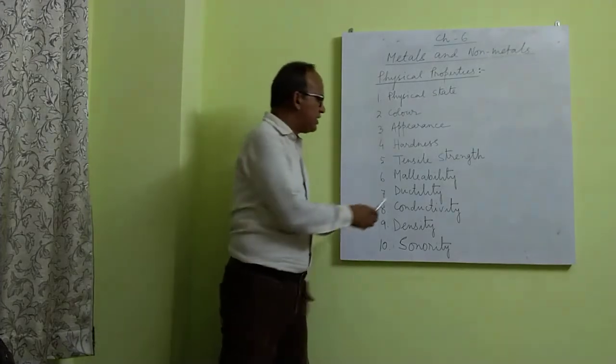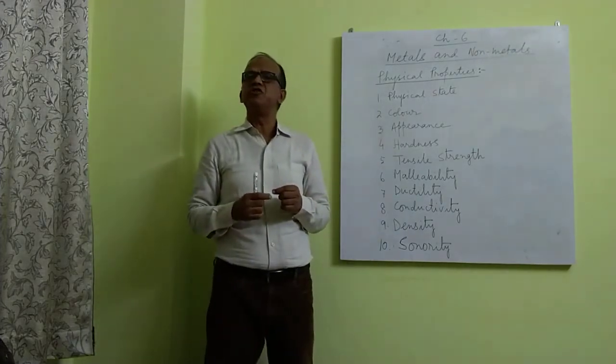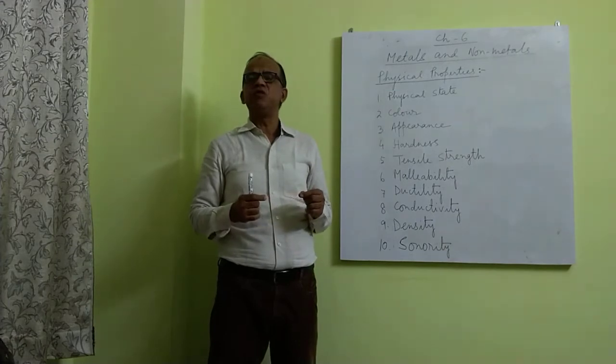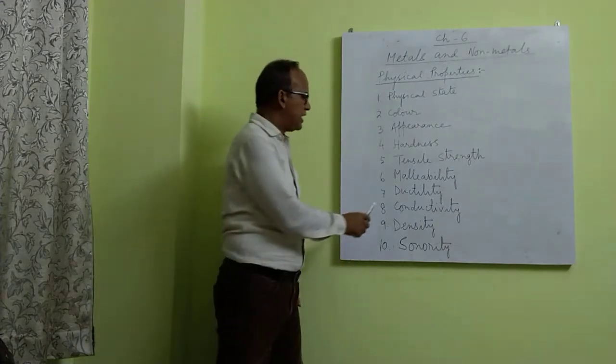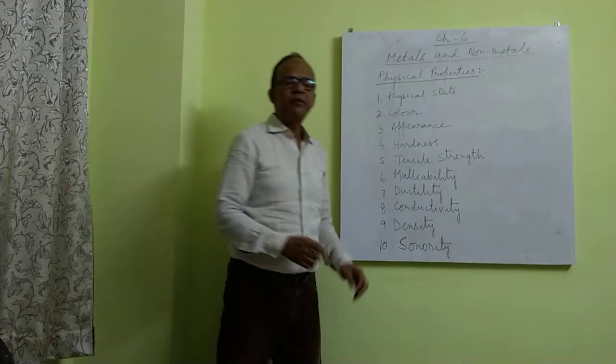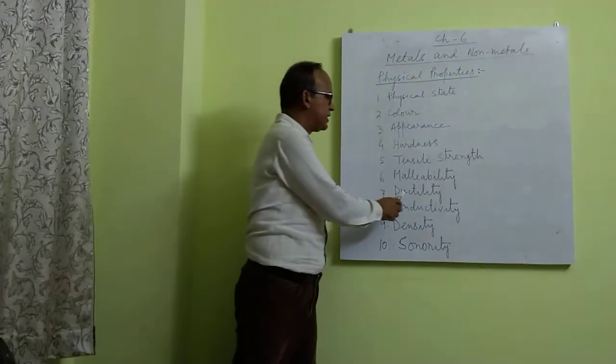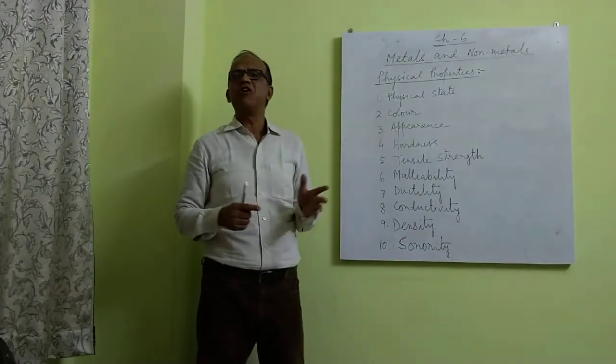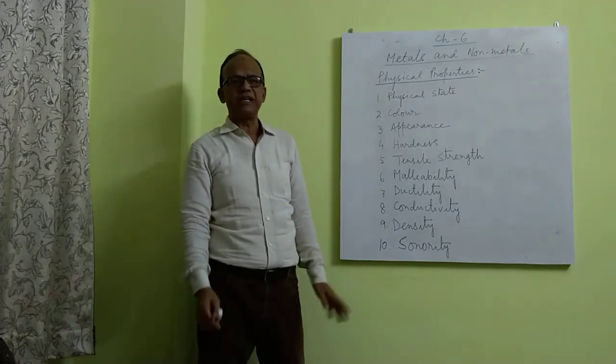So metals are ductile. That is, they can be drawn into very thin wire. Metals are ductile and non-metals are non-ductile.